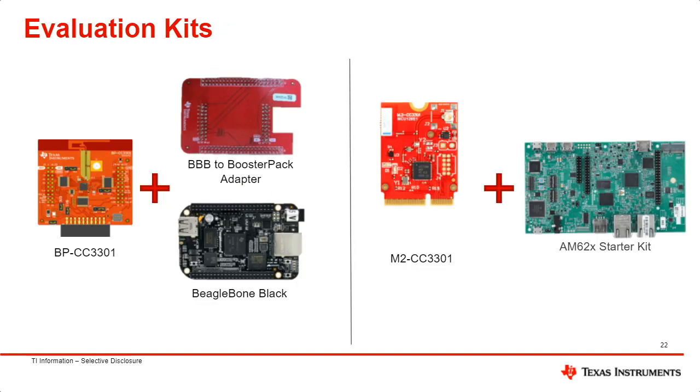For Linux applications, we can use the BPCC3301 with the BeagleBone Black and its adapter board. Customers familiar with the BeagleBone Black ecosystem can get up and running quickly with the AM335 CC3301 BeagleBone Black pre-built image. On the other hand, we can use the AM62 starter kit with the M.2 CC3301. This is the hardware setup I was discussing earlier in the Matter portion of the talk.